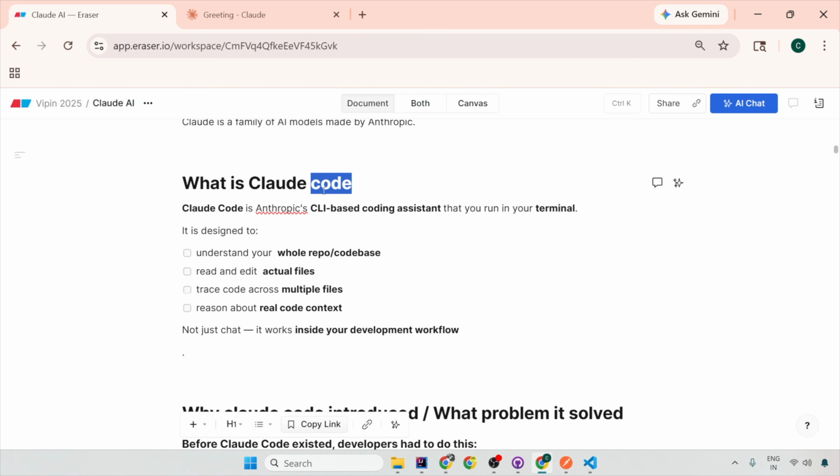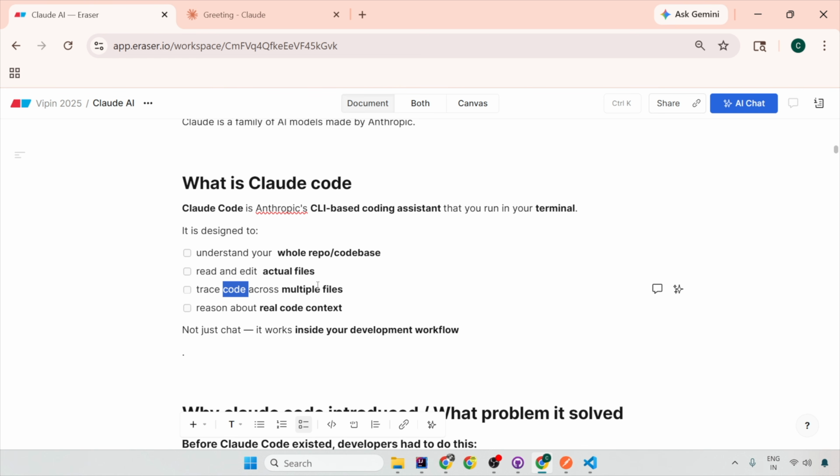Now, what is Claude Code? Claude Code is Anthropic's CLI-based coding assistant that you run in your terminal. And yes, you are right. Claude Code is going to sit in your system and work as if you are working on the system. I'll show you how. It is designed to understand the whole repository. You don't have to copy paste here and there. It reads, writes, and edits your actual files.